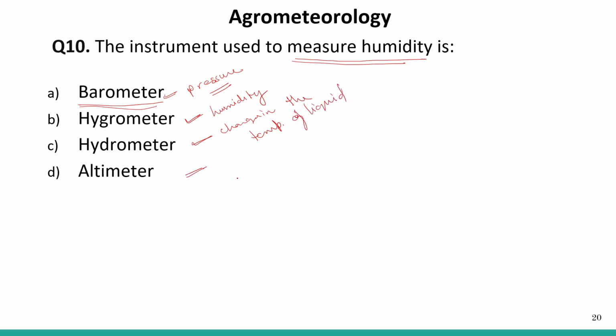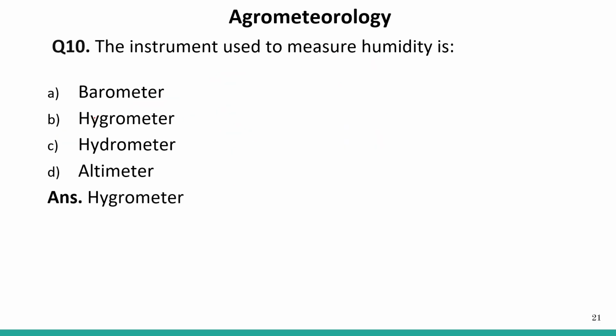And altimeter is used to measure the height or altitude at one particular place, above the sea level, right? So according to the question, the instrument used to measure the humidity is hygrometer. Hygrometer is the correct answer.